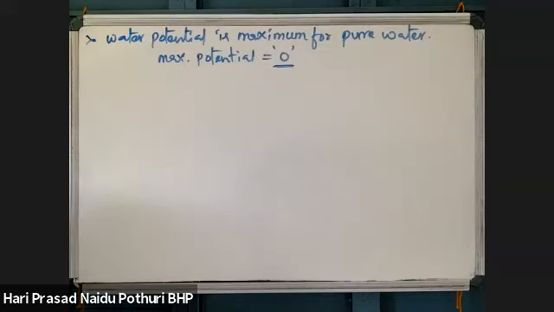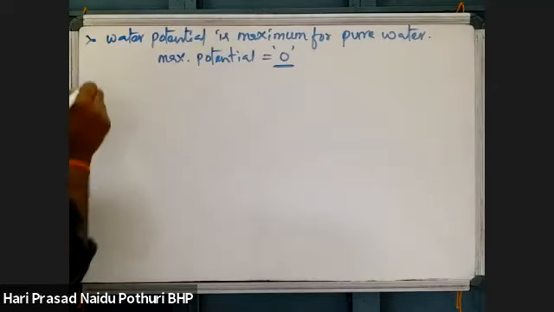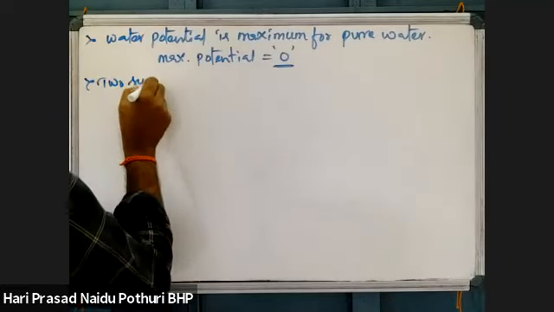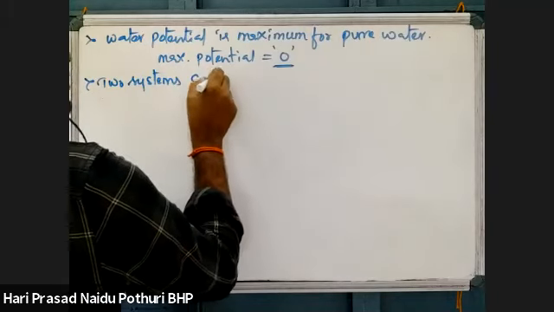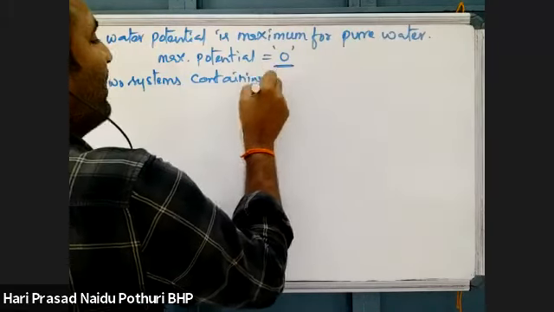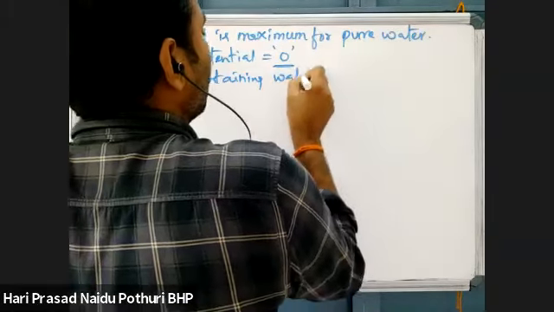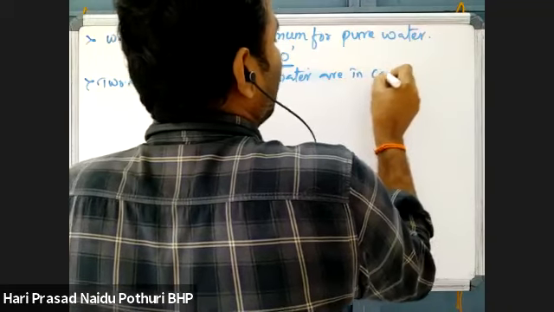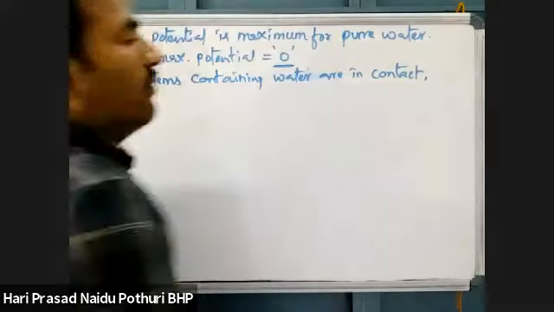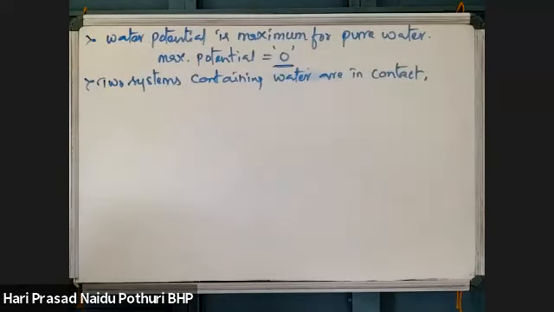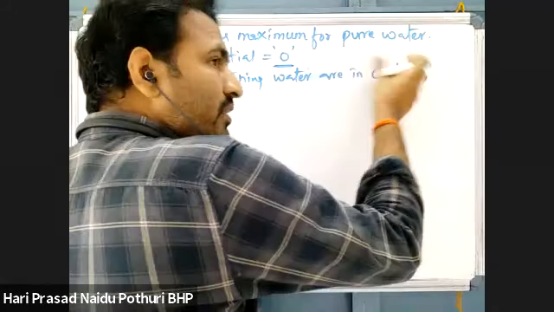Okay. If a system contains solute particles, then there is a decrease in the water potential. When two systems containing water are in contact with each other, one system has some water concentration, another system has another concentration of water. Here, the difference is there.